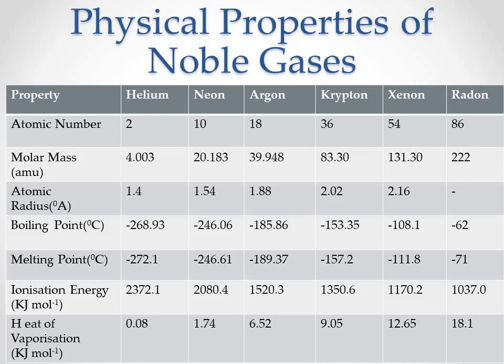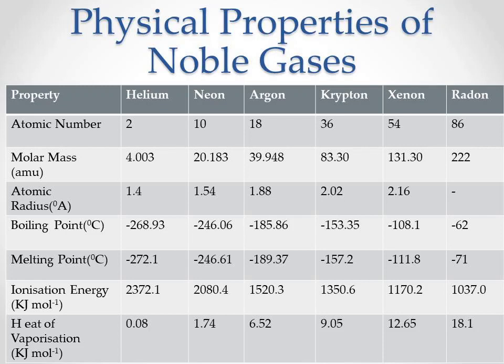All these elements require high energy to remove the outermost electron from their gaseous atom, but require very low energy to add an electron in the next empty orbital. Hence group 18 elements have high ionization energy and almost zero electron affinity.